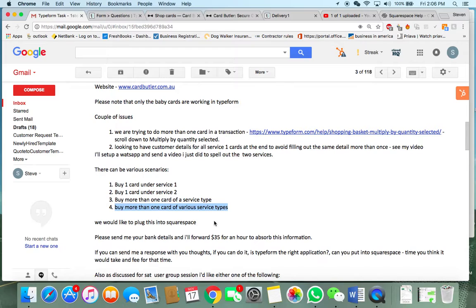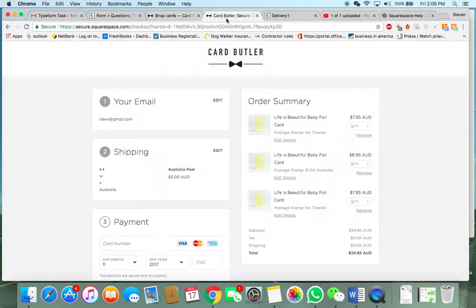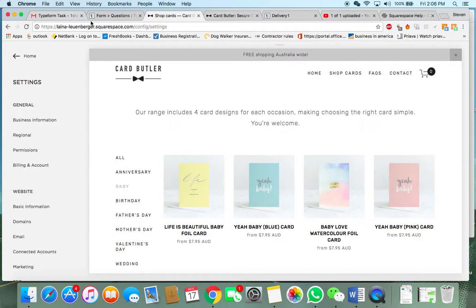But the first question is, will people even buy cards of various service types? If I want you to send them on my behalf, why would I want you to send me a different one at all? So you kind of got to verify some of those assumptions and see what people think. But buying more than one card of various service types, that's where you're going to have to play around a bit. Maybe do some custom fields in the shipping info, do some custom forms, maybe put some instructions in so people know, or a little chat button to help people out, something like that to make it clear for people.